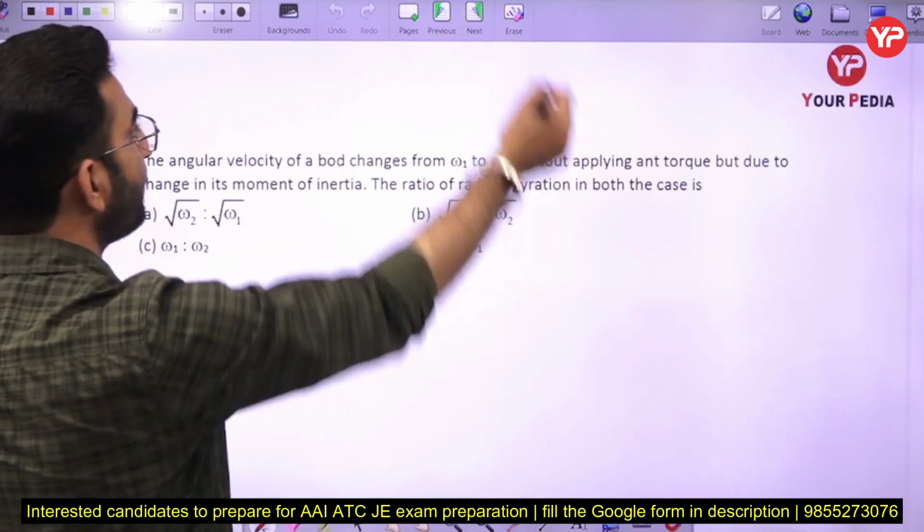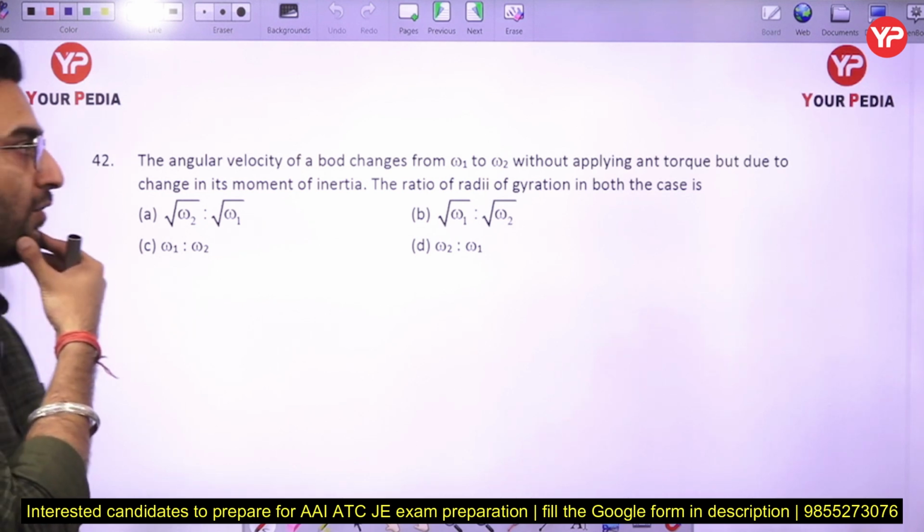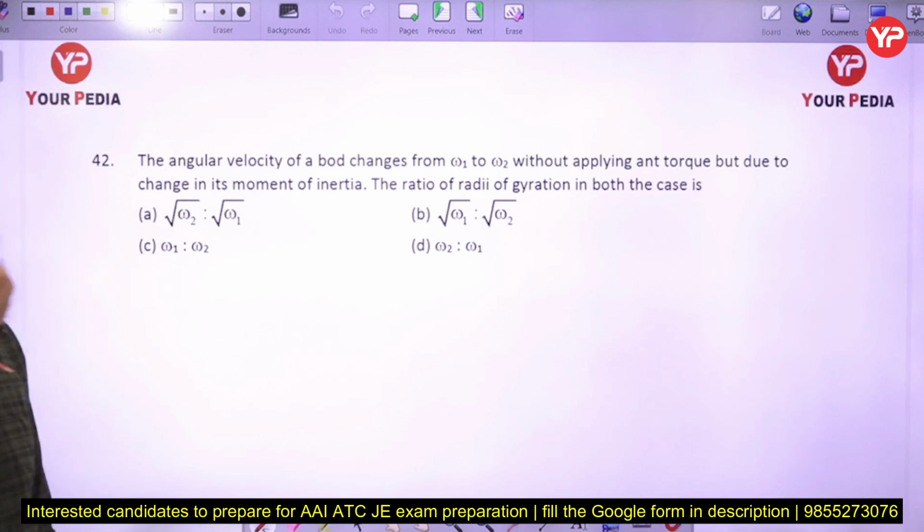Now the next part: the angular velocity of a body changes from omega 1 to omega 2 without applying any torque, but due to a change in its moment of inertia. The radius of gyration in both the cases is? So angular velocity is changing without applying any torque due to this change in its moment of inertia. What will be the radius of gyration in both the cases here?